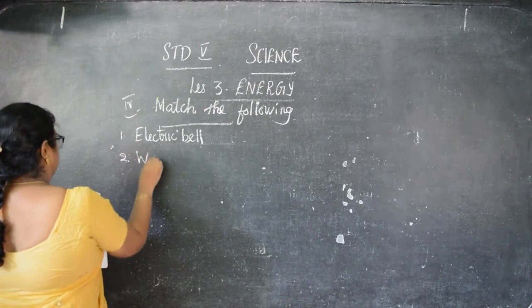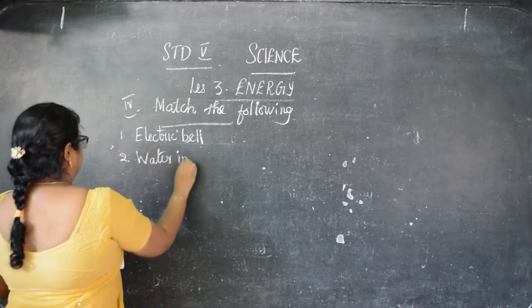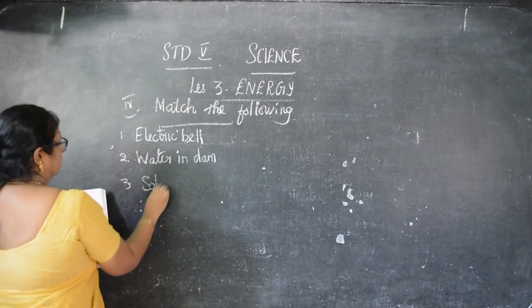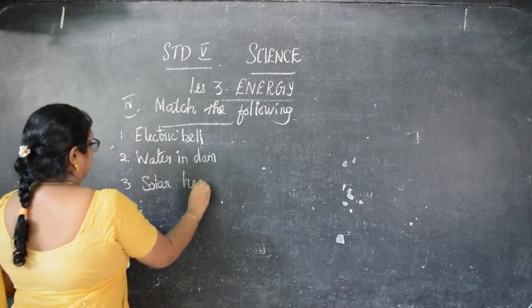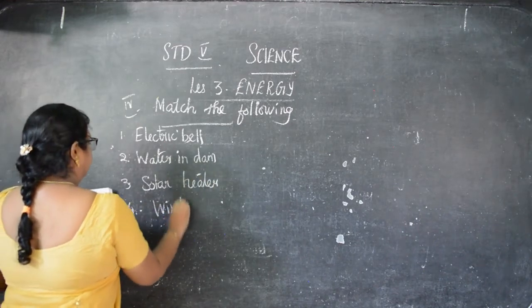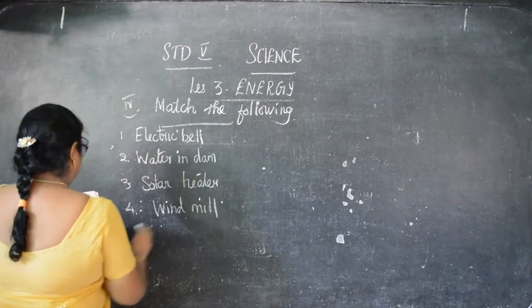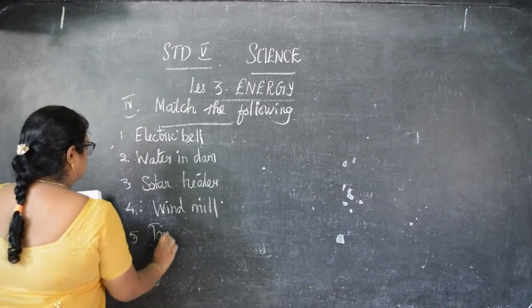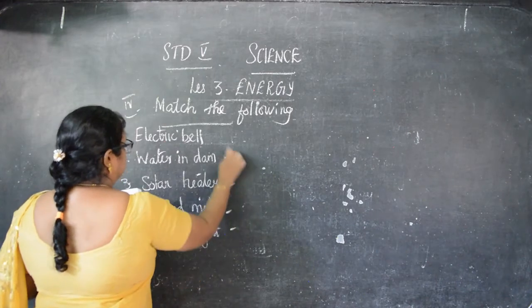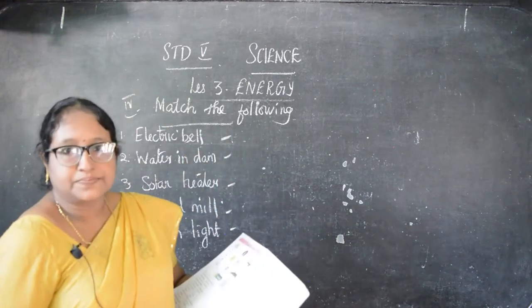Second one, water in dam. Third, solar heater. Fourth, windmill. And fifth, torch light. Okay, so these are the questions for this, and the answers are also given.